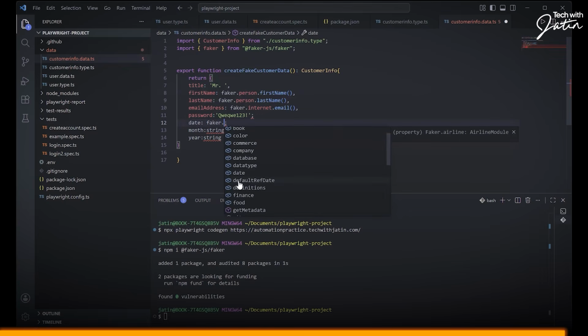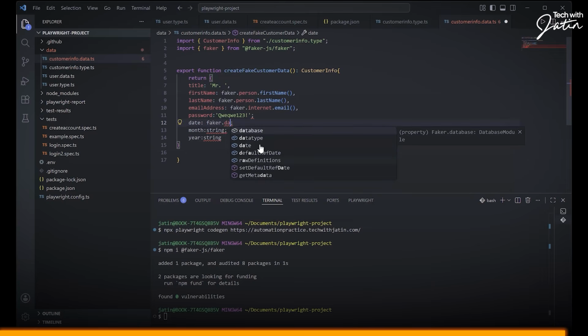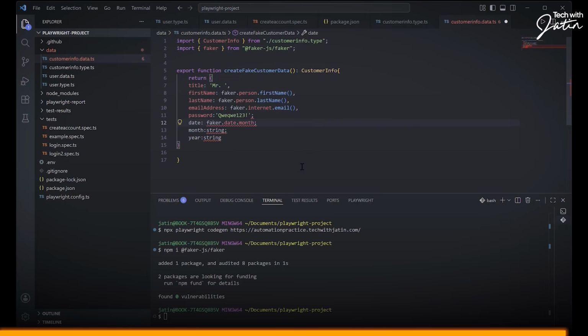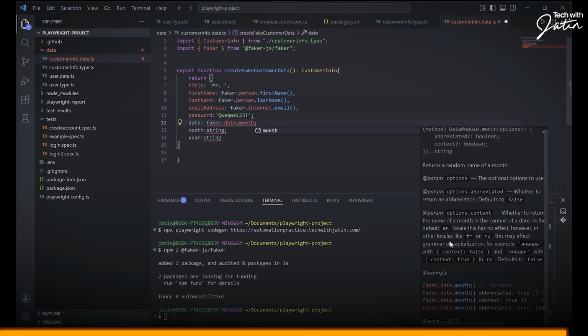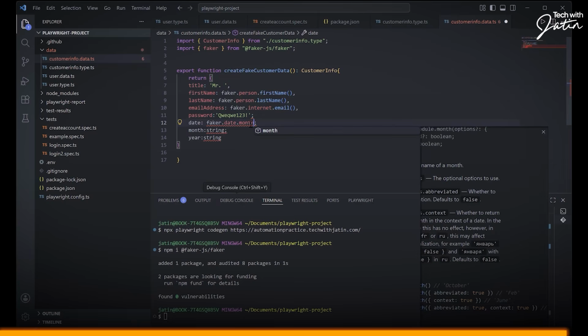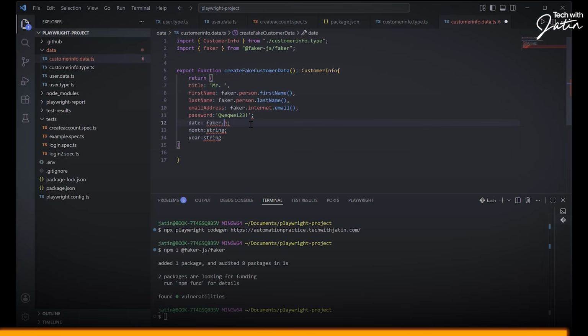What do we have? We have something called date. Yeah, date dot. And we get a month, but month returns me what kind? It returns me the whole month. I don't need October, November and all popping up. So again, this is something you can play with.